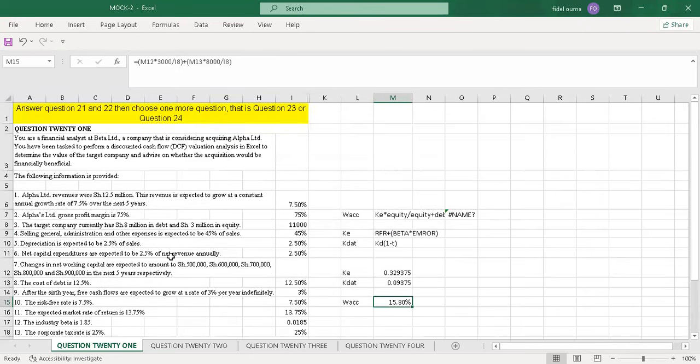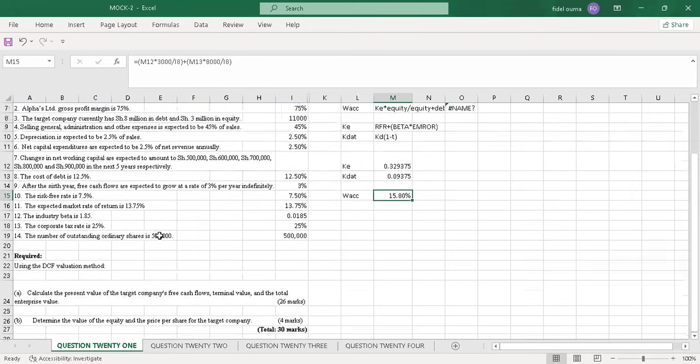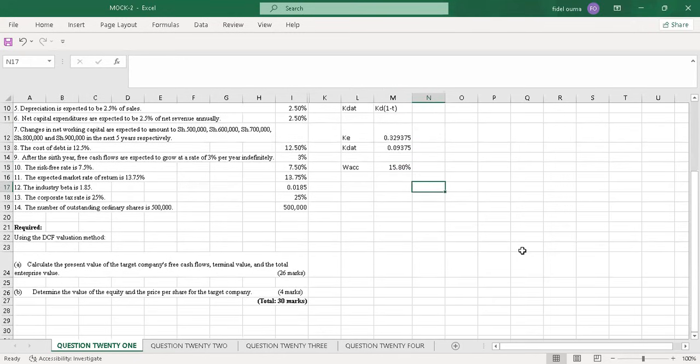Without much ado, the next thing is I'll have to prepare a forecast for the profit or loss account. So this is what I'll do. I'll say forecast statement, profit or loss. And I'll bold this.